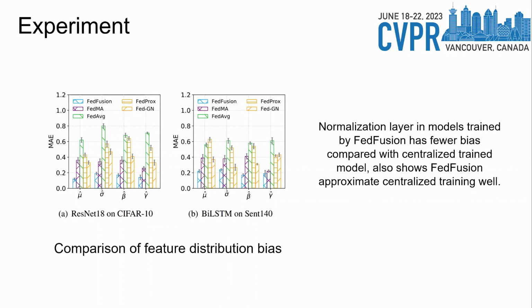Furthermore, we calculate the mean absolute error of the statistical parameters compared to a centrally trained model based on a global dataset. It is shown that Fed-Fusion has a much lower bias in the statistical parameters than other algorithms, which means that Fed-Fusion provides a better approximation to the global data distribution.